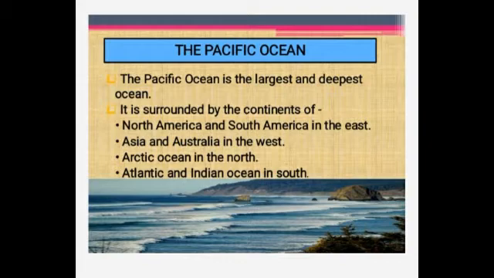It is surrounded by the continents of North America and South America in the east, and Asia and Australia in the west, and the Arctic Ocean in the north, and the Atlantic and the Indian Ocean in the south. And the Challenger Deep is more than 11,000 meters below the mean sea level, and it is located in the Mariana Trench in the Pacific Ocean, and it is the deepest point in the world.